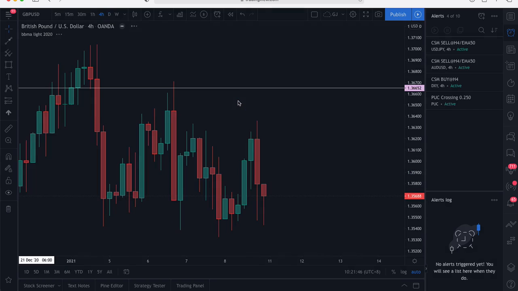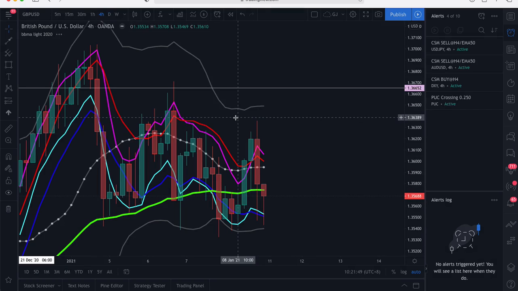On H4, we can see there's a CSM sell here, and price came back up and made an MHV sell, because it does not close above the top BB. So in this case, as you can see, this sell is already valid, right? By right, we should have entered last week, but it's already late when the signal came. So that's where we have to use judgment. But as per my SOP, I did not enter any trade on Friday.